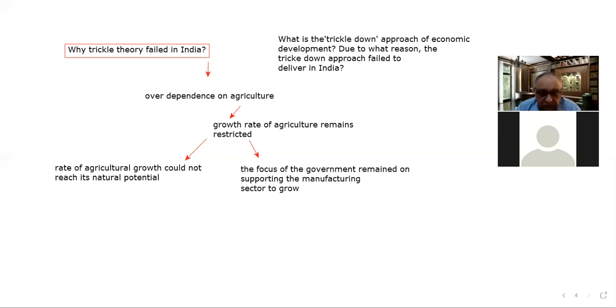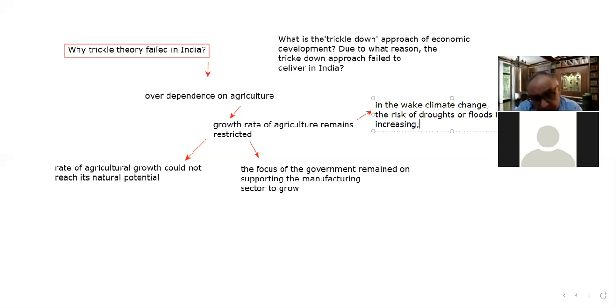And the next thing is that in the wake of climate change, the risk of droughts or floods is increasing, and due to that also the agriculture sector remains a poor performer.